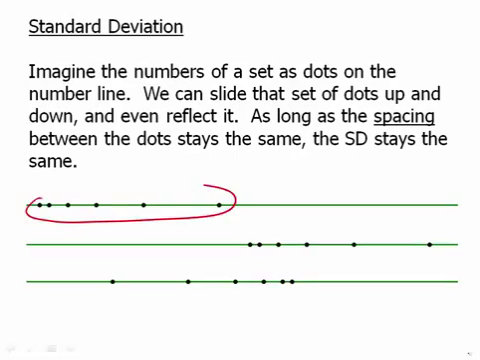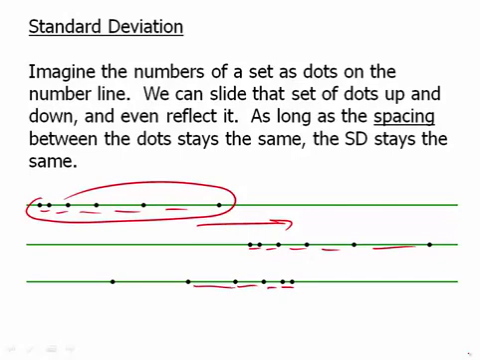Start with these dots. We slide them up. Notice these spacings stay the same. We even reflect it, and now the spacings go from right to left instead of left to right, but those spacings are still the same. That's what standard deviation is measuring, the spacing between the numbers. Where they are on the number line, or whether they go left to right or right to left, does not matter at all.